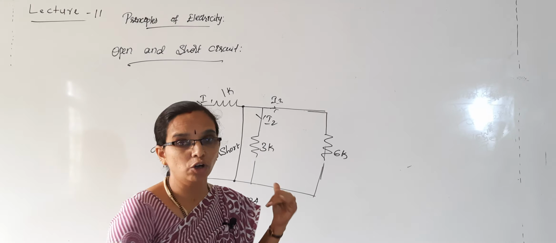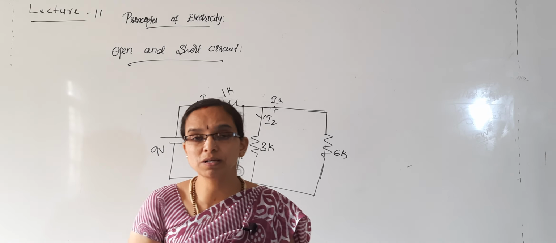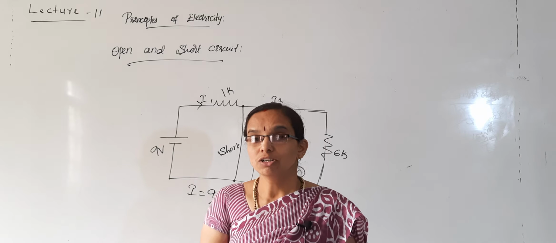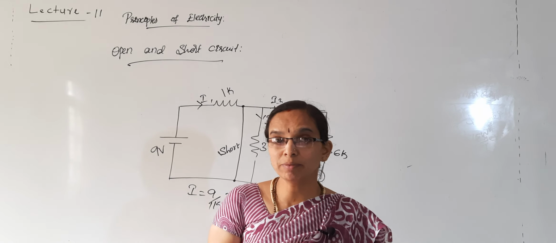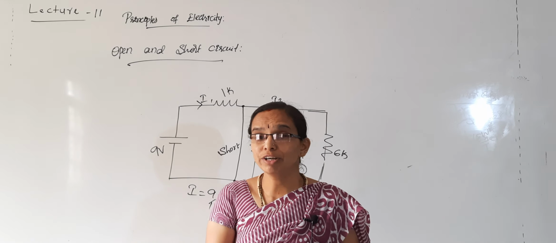Okay, this is enough for today. If you have any doubts in short and open circuit, you should remember that in an open circuit there is 0 current, infinite resistance and maximum voltage drops across the open terminals.